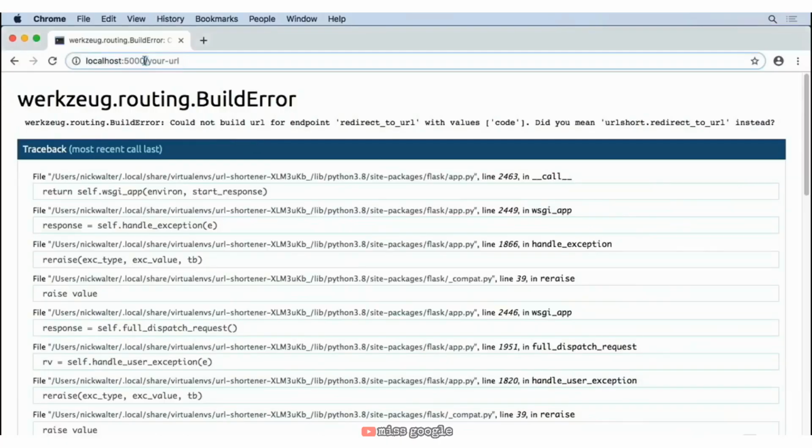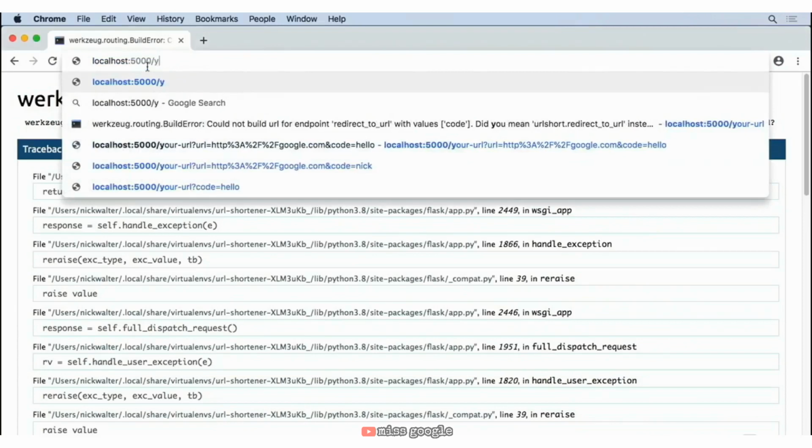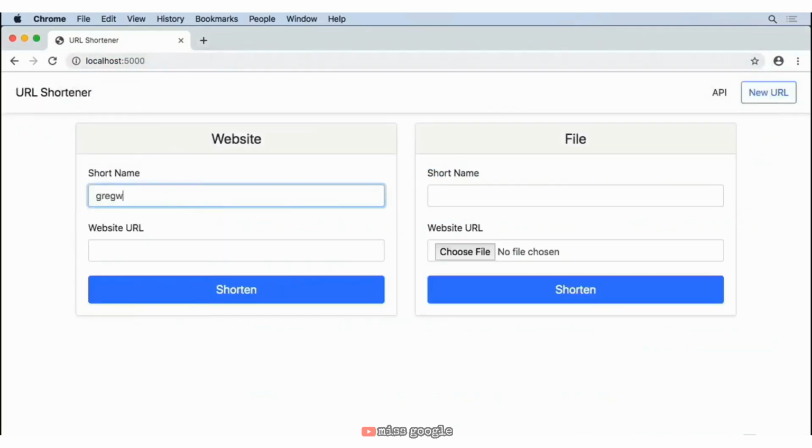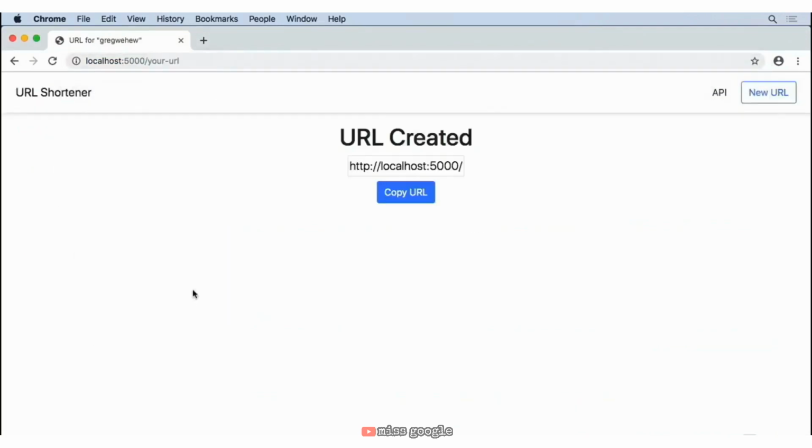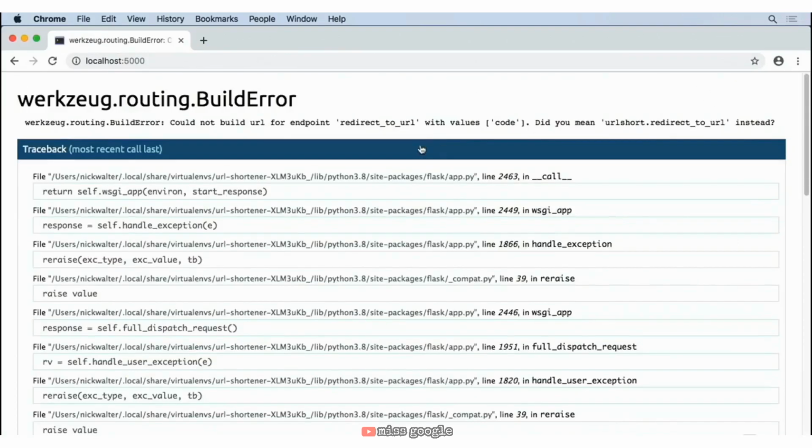So let's now move back to the home page, and let's provide some random text there. And now we can create a URL. Let's go ahead and make sure that when we go back to the home page, nope, now we've got an issue with the session.